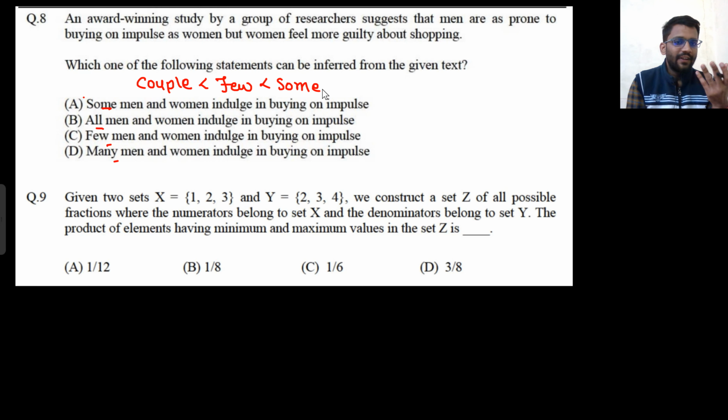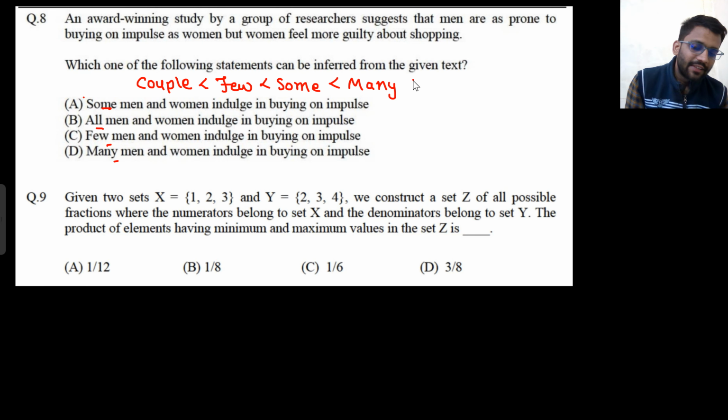Now I can't quantify it. Some guys are coming. I can't say the guys would be 10 or 20, but it will be more than few. If I'm saying 3 guys are coming for few, for some it would be more than 3. So couple, few, some, and then many.